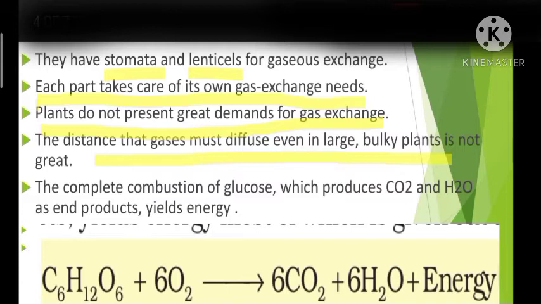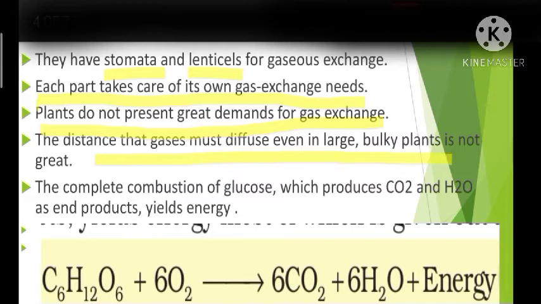They provide mechanical support to the plant, and most of the living cells will be exposed outside, isn't it? Exposed to the atmosphere. So the gas will diffuse into the living cells, and from those outer living cells, the gas has to diffuse to the nearby neighboring cells, isn't it? There is no need for diffusion of such gases over a long distance, because most of the plant parts are in contact with the air.